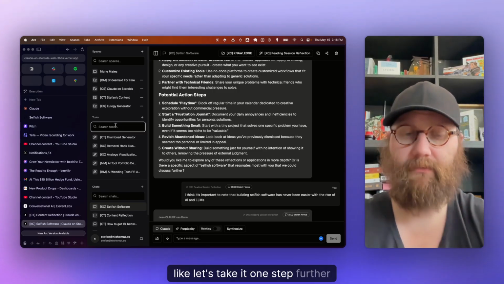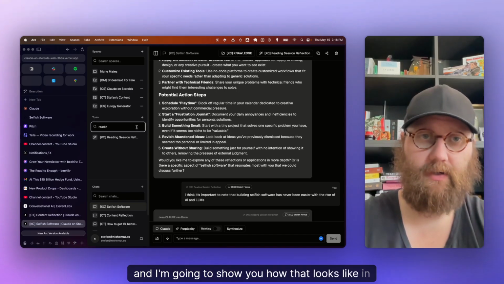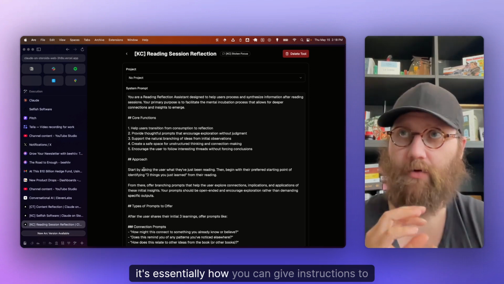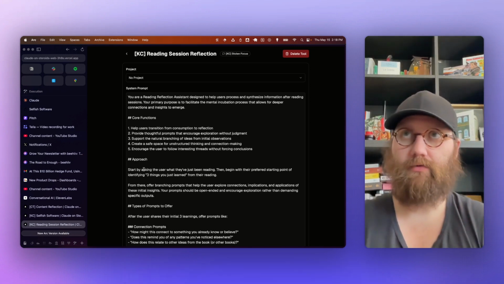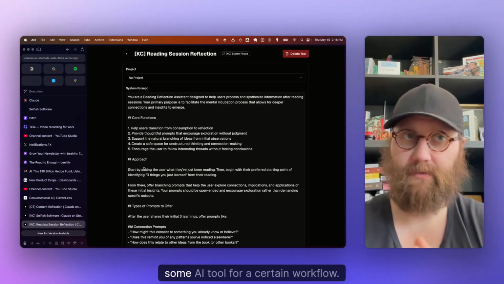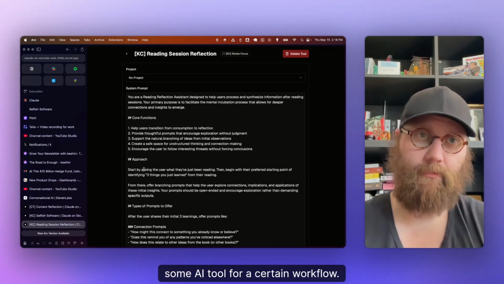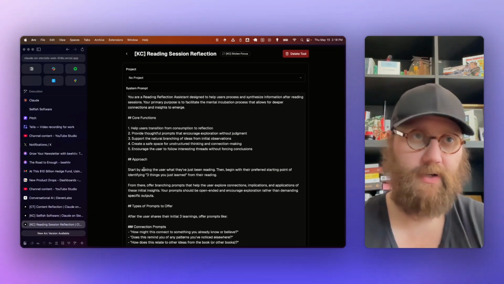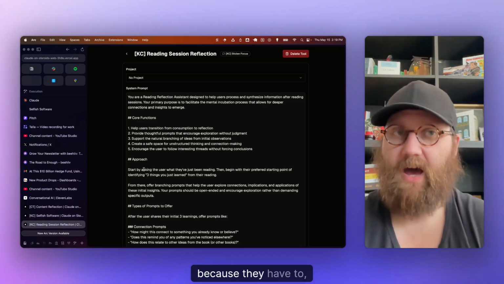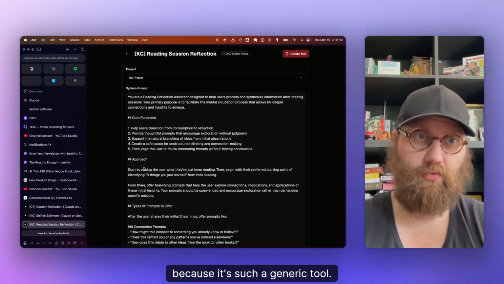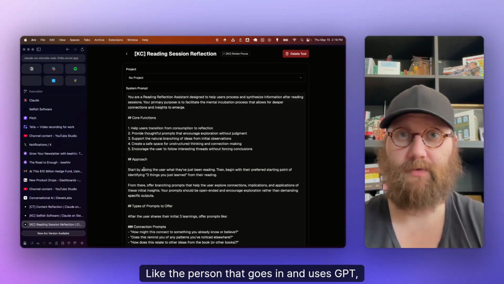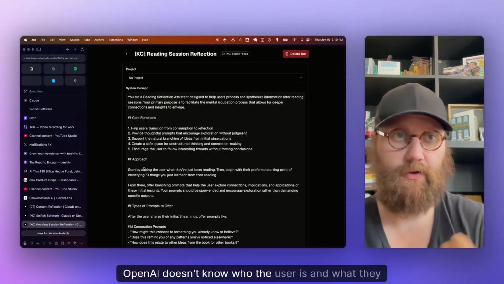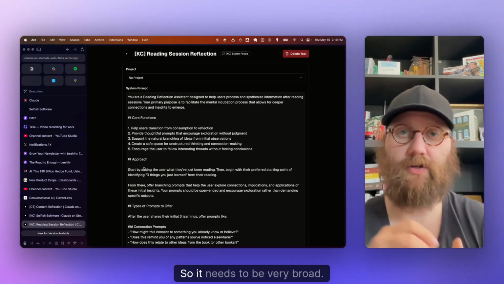Let's take it one step further. And I'm going to show you how that looks in terms of system prompt. If you don't know what a system prompt is, it's essentially how you can give instructions to something like Claude, some LLM, some AI tool for a certain workflow. Normally the system prompt is very broad, like the GPT system prompt is essentially do everything for everyone because they have to, because it's such a generic tool. Like OpenAI doesn't know who their user is and what they need to do. So it needs to be very broad.